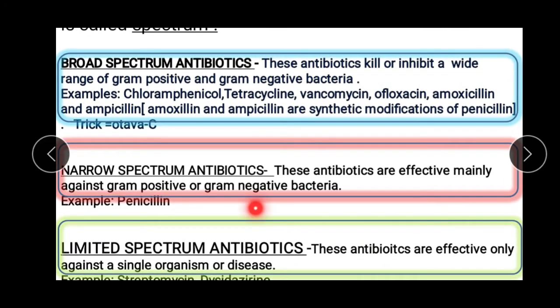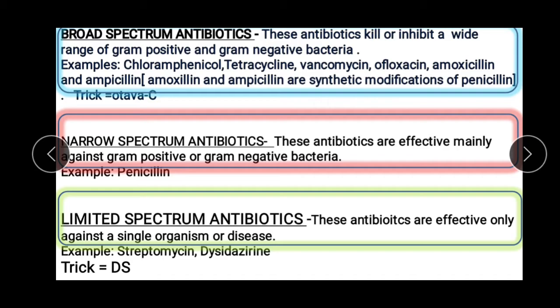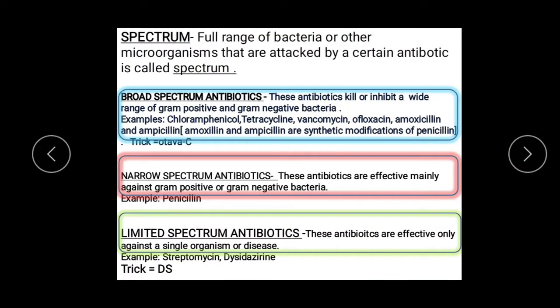Narrow spectrum antibiotics. These antibiotics are effective mainly against gram-positive or gram-negative bacteria, either one. An example is penicillin. Then we have limited spectrum antibiotics. These antibiotics are effective only against a single organism or disease. Here we have two drugs, streptomycin and dicid-azarin. You can remember the word defense services to remember that, DS.